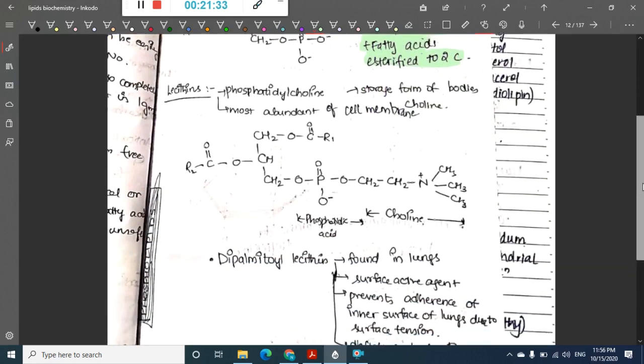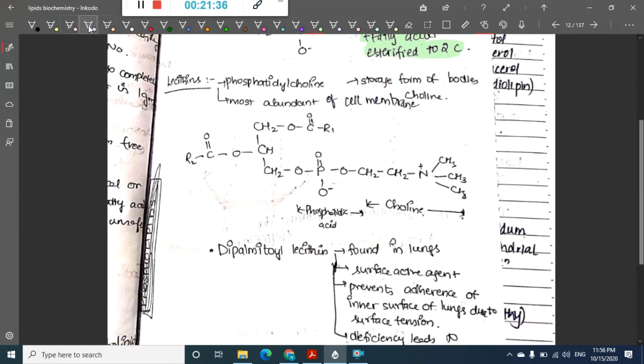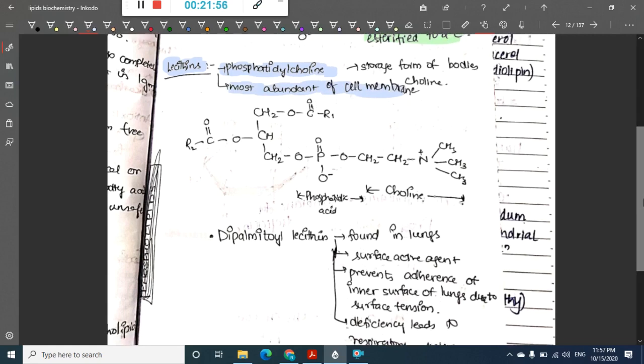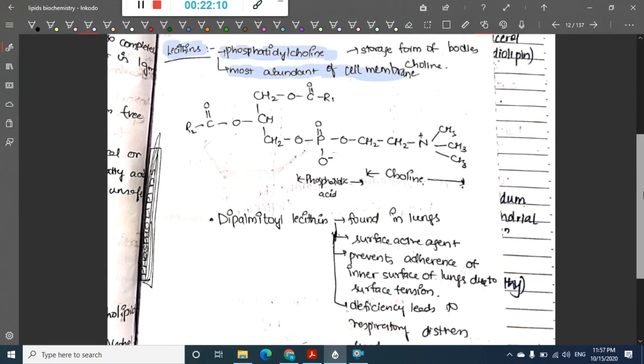Then we have to learn about the first phospholipid, which is lecithin. Lecithin is phosphatidylcholine. It is actually the storage form of the body's choline. Lecithin, or phosphatidylcholine, is most abundantly present in the cell membrane. If you see, this is the choline part, this is the phosphatidyl part and this is the glycerol. So it has glycerol plus phosphatidic acid plus choline. So this is lecithin.